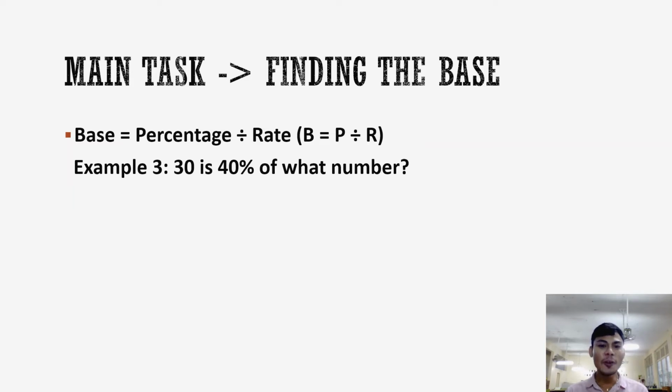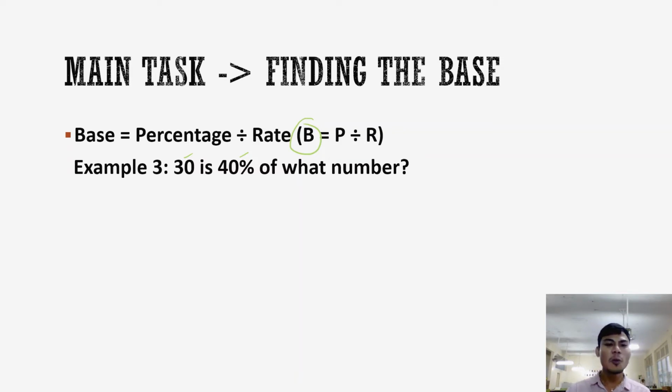30 is 40% of what number? Okay, see? When we're looking for the base, we're looking for the number that we multiply by the rate, and the percentage comes out. But this is the other way around. We're looking again for the base. So, if this is how the problem is stated, we're looking for the base.